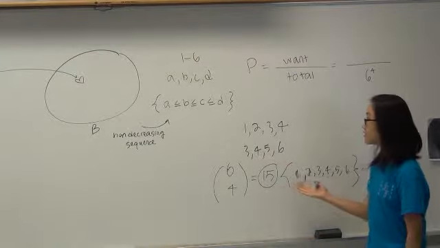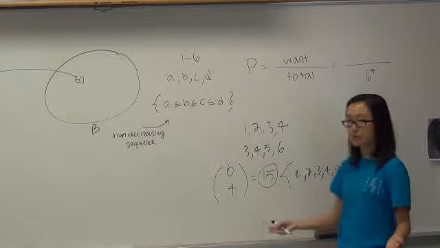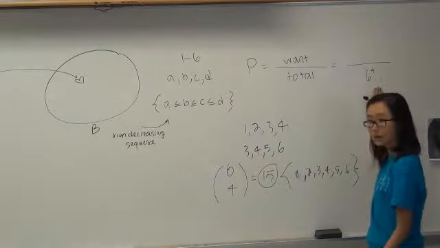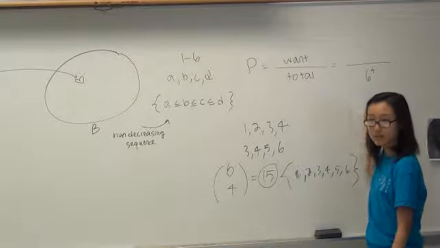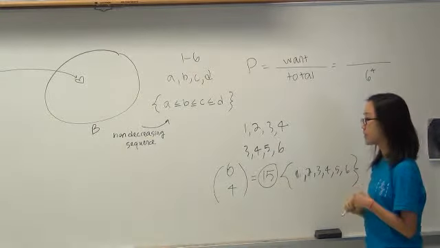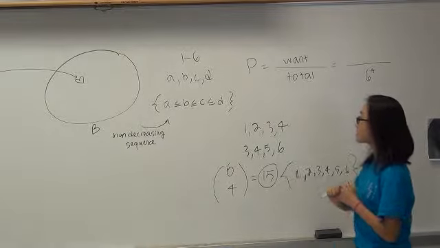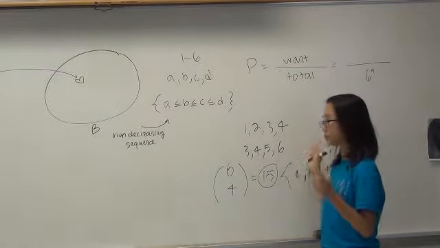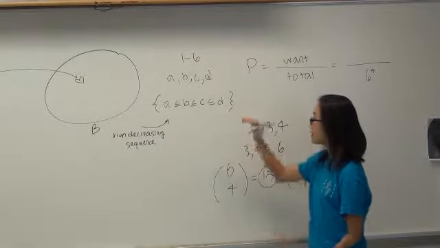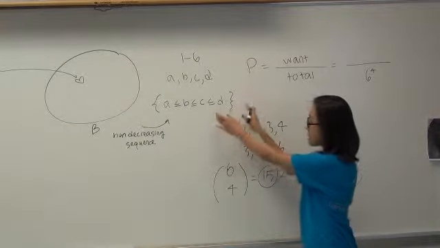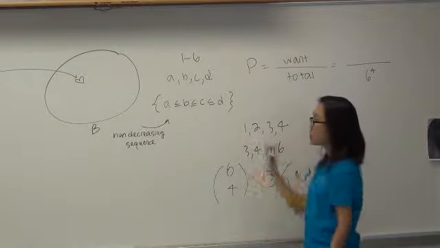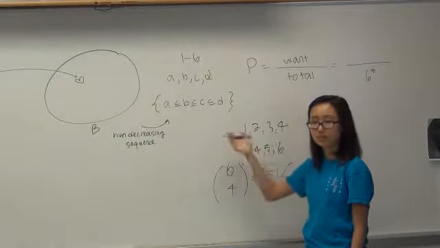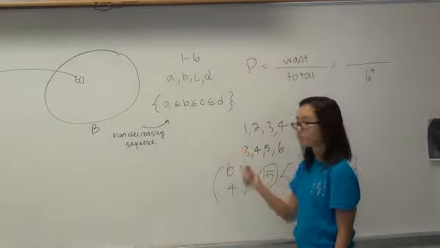So look how easy that was. If it was just an increasing sequence, we could say, okay, 6 choose 4 is 15. 15 out of 6 to the 4th, this is a very crappy game, and we will not win, right? But that's not how it goes, because this lets you have A equal to B, equal to C, equal to D. So what's valid in here is not necessarily valid here. We could roll 1, 1, 1, 1, and that would be a valid roll, right?